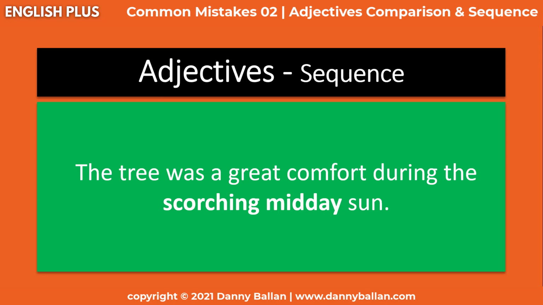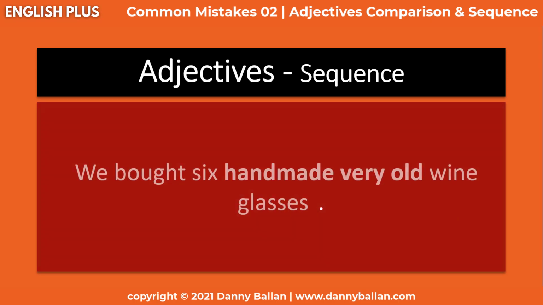And now for the next example, and it's the last example for today. We bought 6 handmade very old wine glasses. Well, it sounds awkward, but what's wrong with it? Now, the problem here is gradable adjectives, which means those that can be used with very.